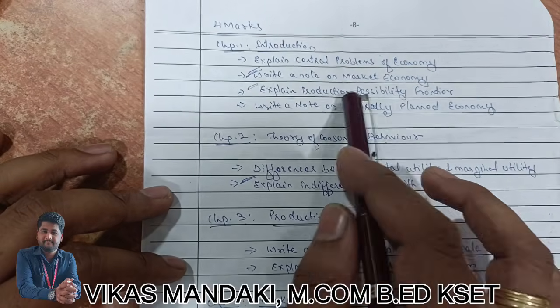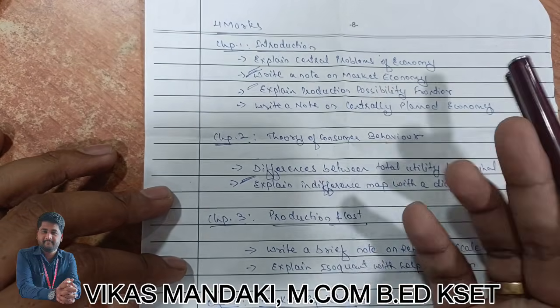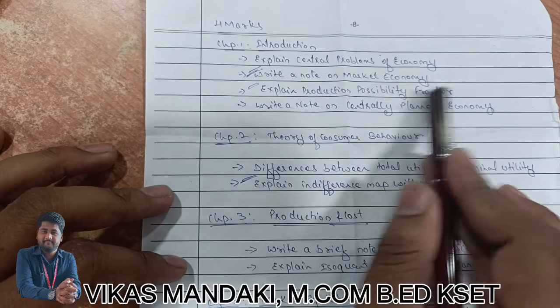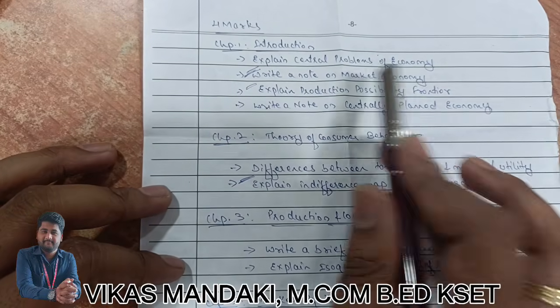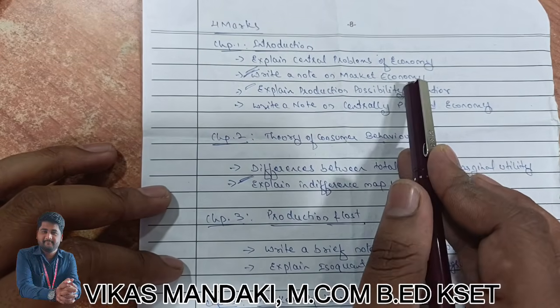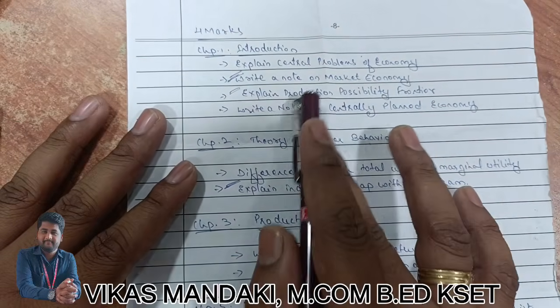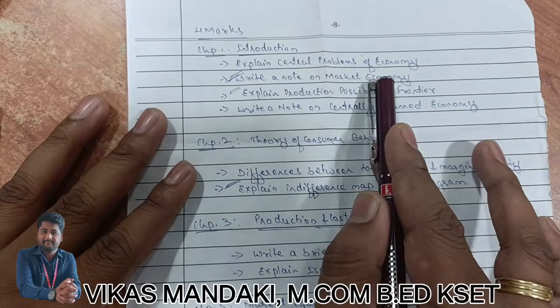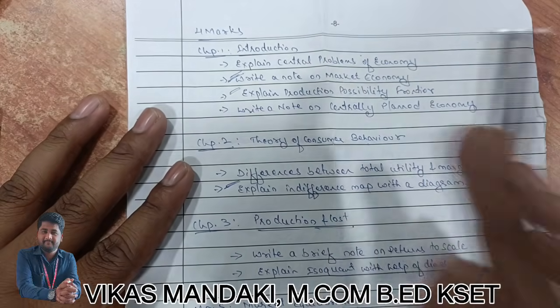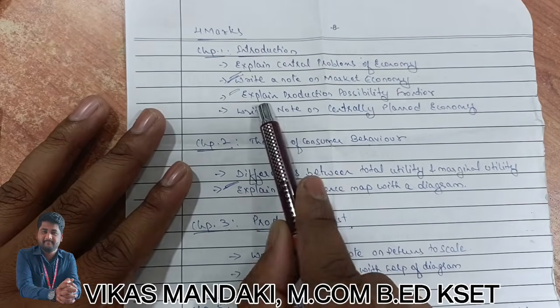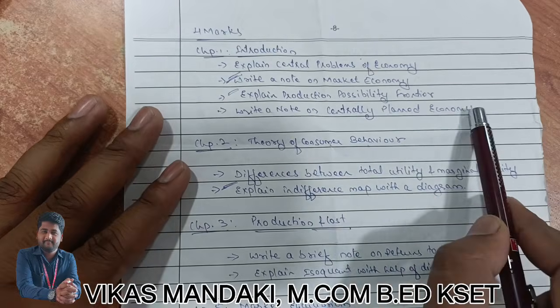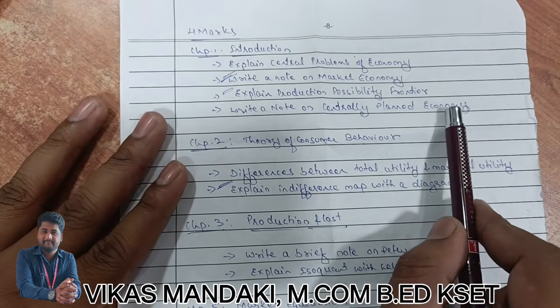Next, write a note on market economy. There are 3 types of economy: market economy, socialist economy, capitalist economy. So write a particular note on market economy: write its meaning, its advantages, and disadvantages if you have. In this way you should write a note on market economy, which is very repetitive and very important from your exam perspective. Coming to the next question, explain PPC, that is production possibility curve or production possibility frontier.